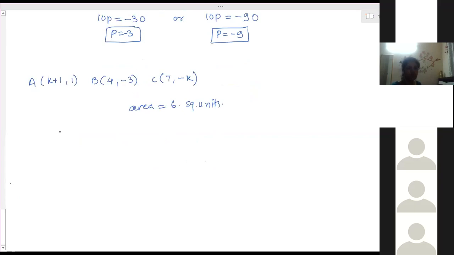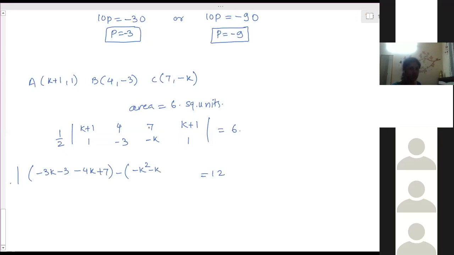Same thing. Area of ABC is equal to half of the determinant K plus 1, 1; 4, minus 3; 7, minus K; and again K plus 1, 1. That is equal to 6. Simplify, 2 will go to the other side, it will become 12. So in this one, minus 3 into K plus 1, that is minus 3K minus 3, minus 4K plus 7, minus K into K plus 1, that is minus K square minus K, 7 into minus 3 is minus 21, 4 into 1 plus 4, is equal to 12.